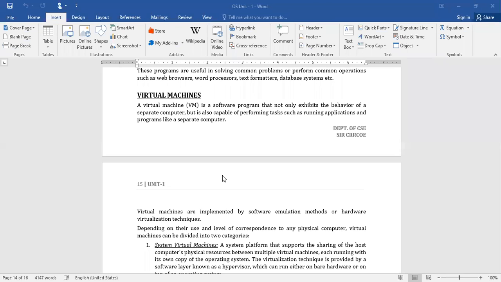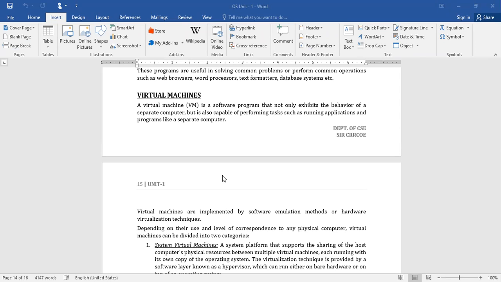You are working on the same computer, but your VMware or your virtual machine makes you feel like you are executing your program on a different system. That is exactly what a virtual machine is. By using this, we can run different programs in different environments. You can check it out and test it. That is the advantage of virtual machines.